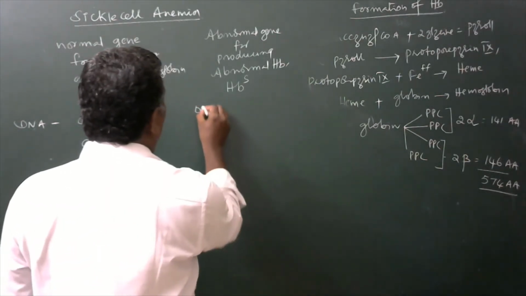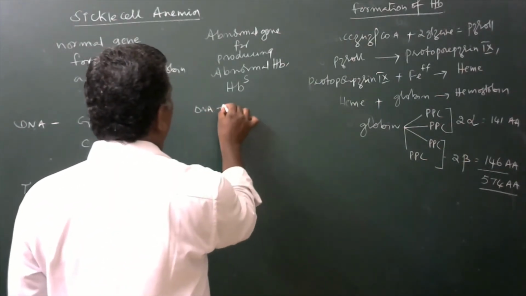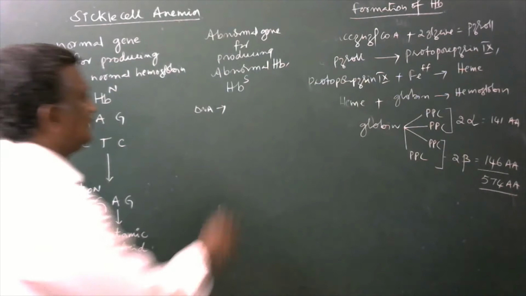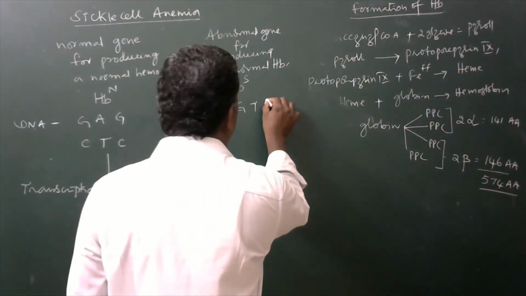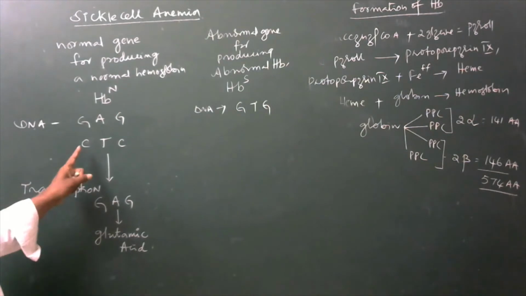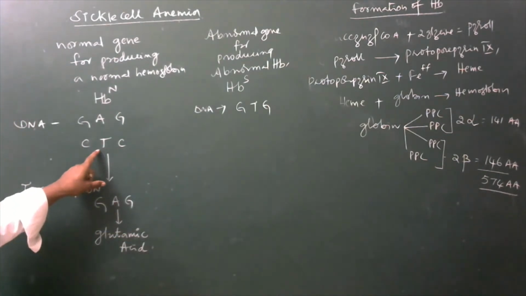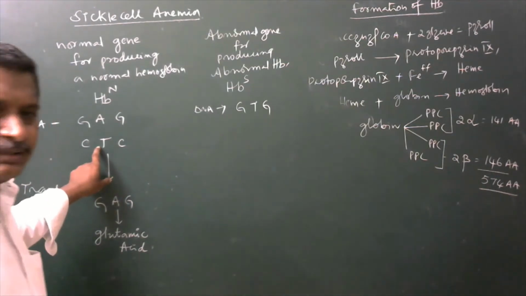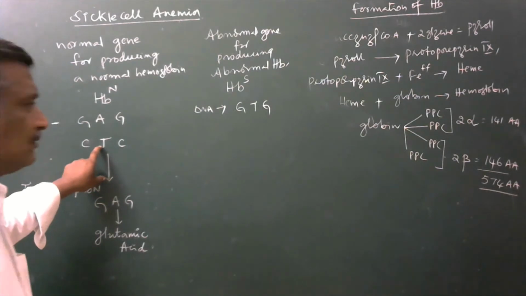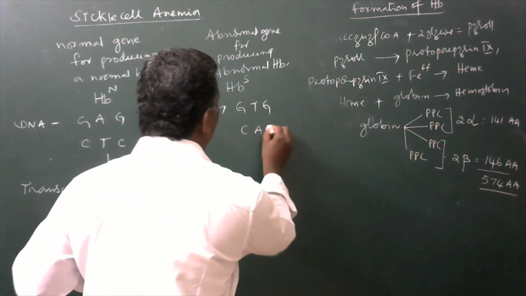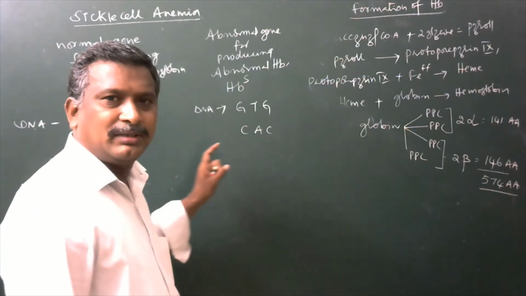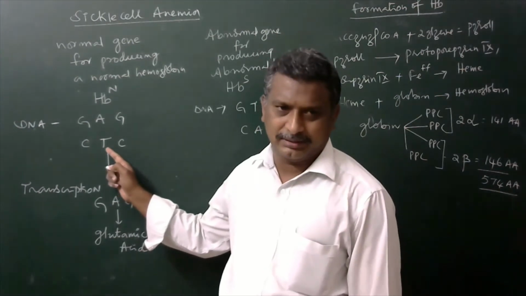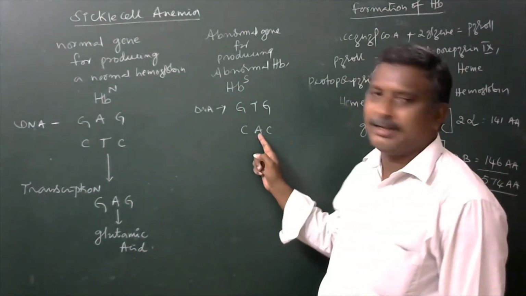Here the DNA is especially for this, GTG. Then finally CTC, it is a triplet codon. The middle letter of this is going to be replaced by adenine. So it becomes CAC. Thymine is going to be replaced by adenine. So here the middle letter of this triplet codon, thymine, is replaced by adenine.